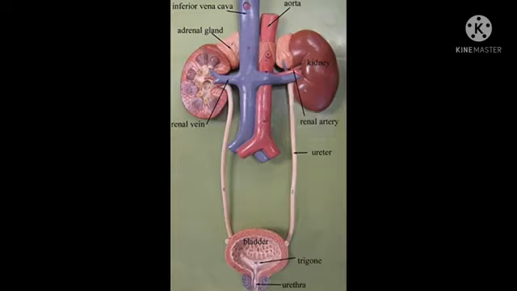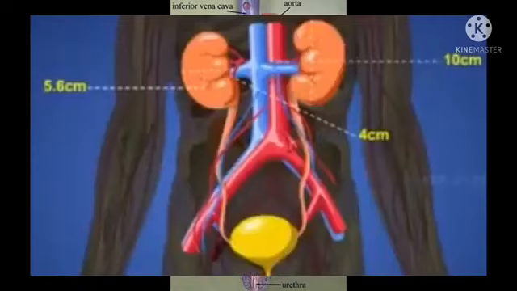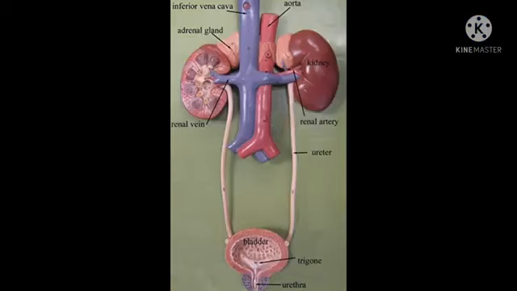They are bean-shaped, reddish brown in color. The right kidney is placed slightly lower than the left kidney due to the presence of the liver above. The size of the kidneys is 10 centimeters in length, 5 centimeters in breadth and 4 centimeters in thickness.